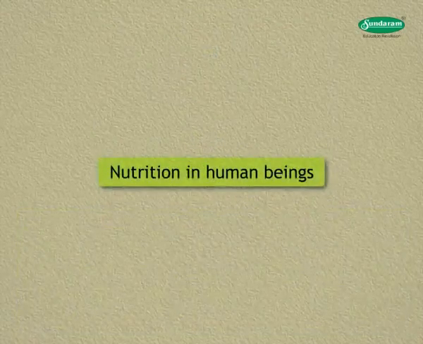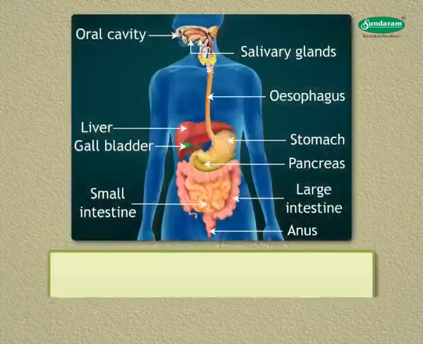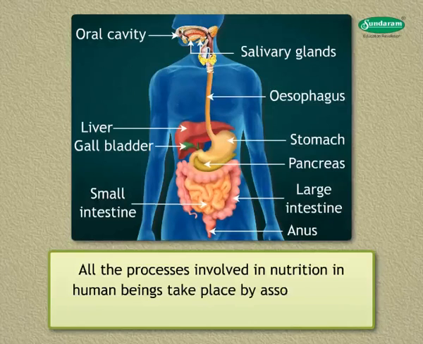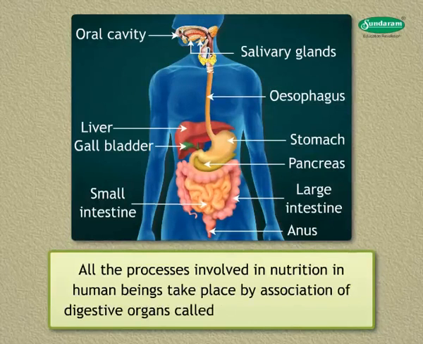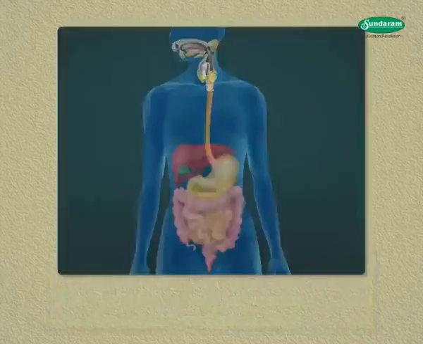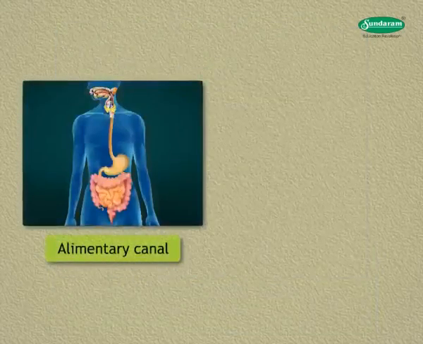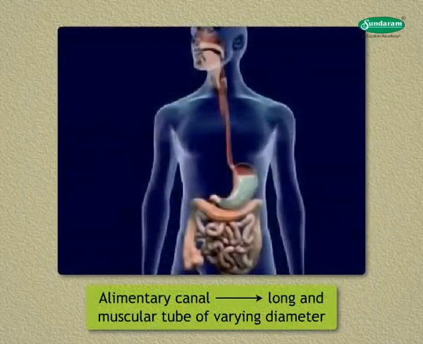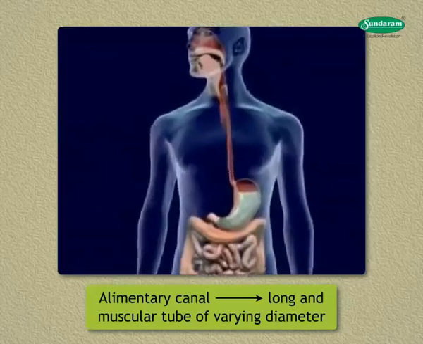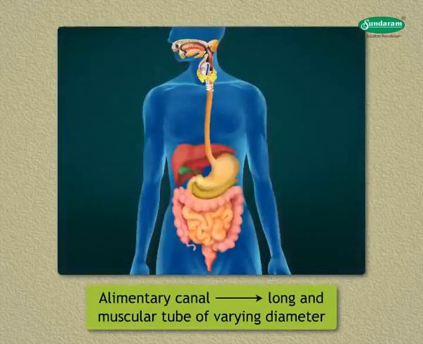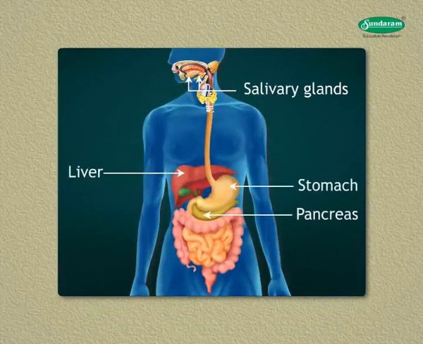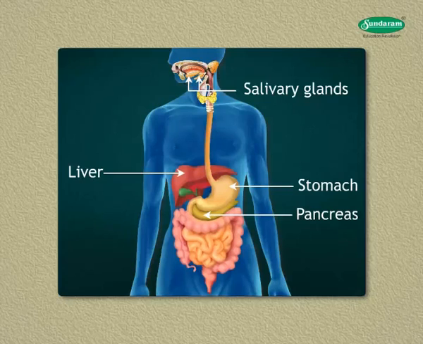Let us study about nutrition in human beings. All the processes involved in nutrition in human beings take place by association of digestive organs called the digestive system. The digestive system includes the alimentary canal and the digestive glands. The alimentary canal is a long and muscular tube of varying diameter which extends from mouth to anus. The salivary glands, liver, the pancreas, and the gastric glands are the digestive glands associated with the alimentary canal.